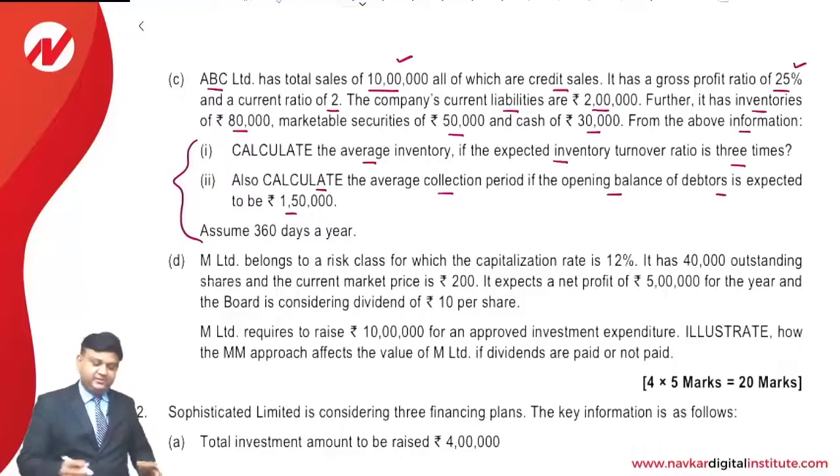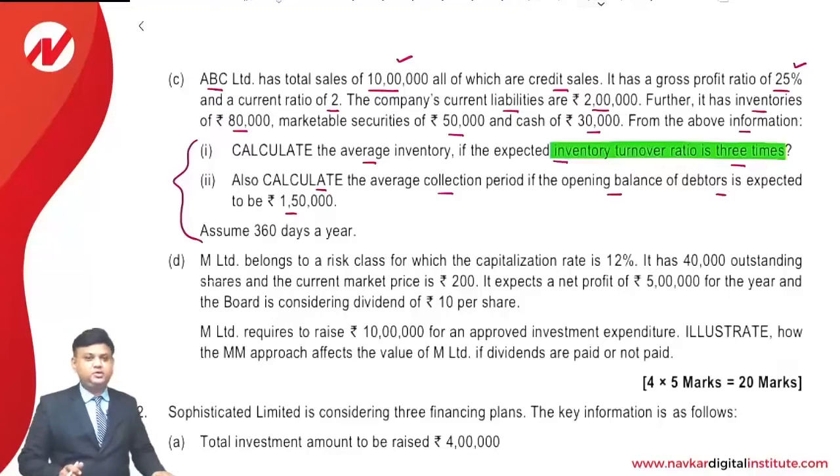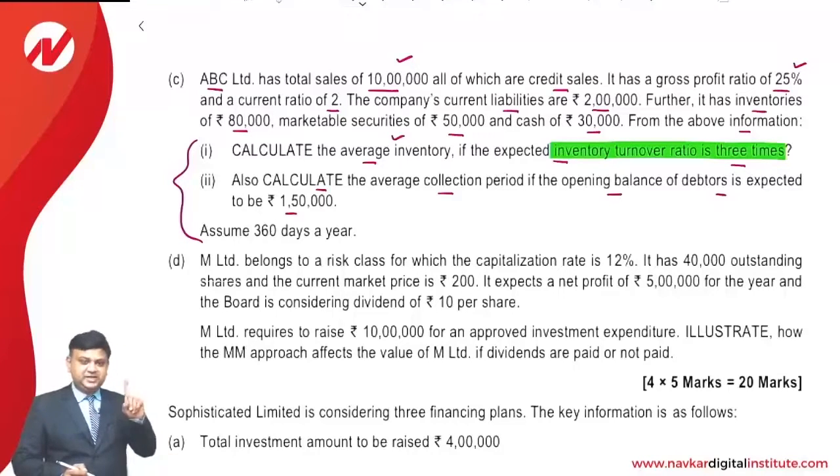GP ratio is 25%, so use your calculator: 10 lakhs minus 25%. COGS will be 7,50,000. Inventory turnover ratio is 3 times, so COGS of 7,50,000 divided by 3. The average inventory will be 2,50,000. That is the answer of the first part of the question.